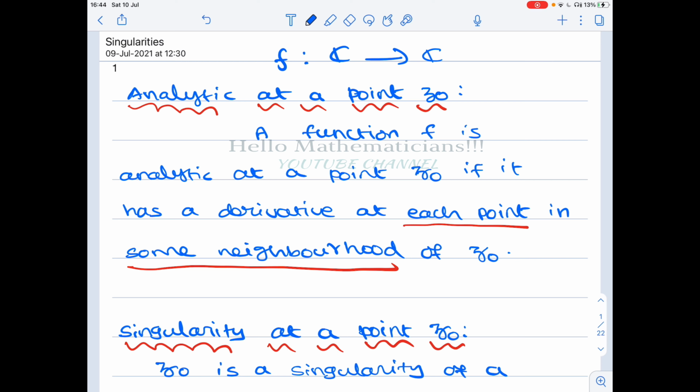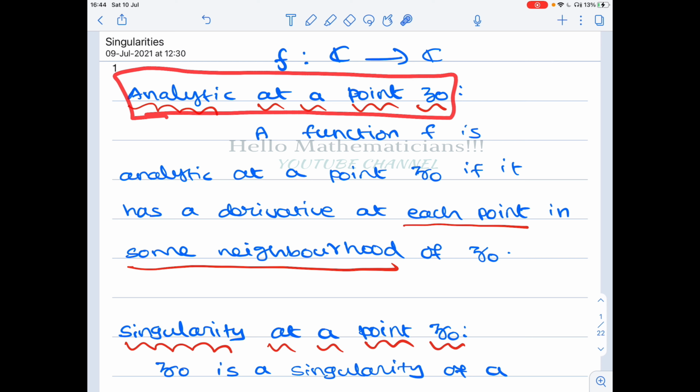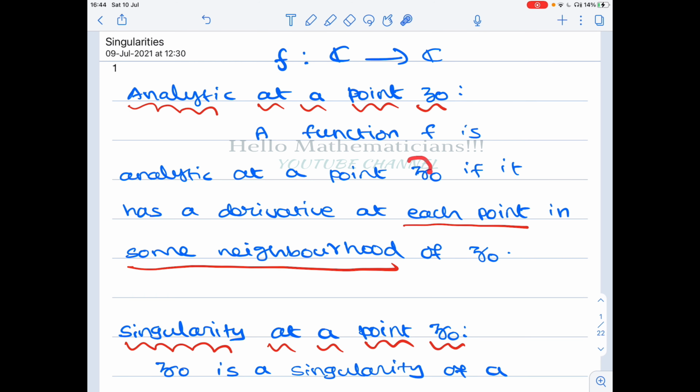So now we are interested in functions from the complex plane to the complex plane. What is the meaning of analytic at a point z naught? This is my notation for z. Please remember this.